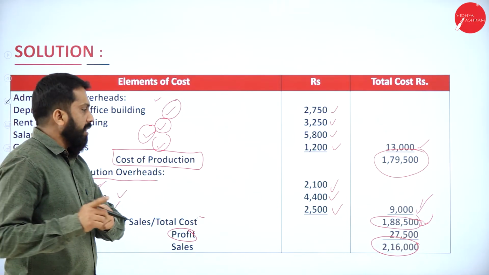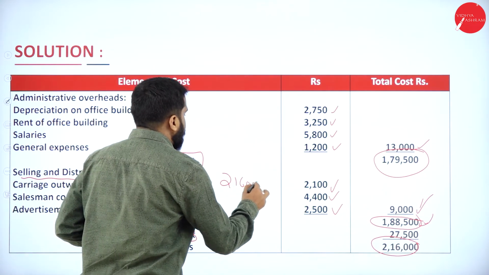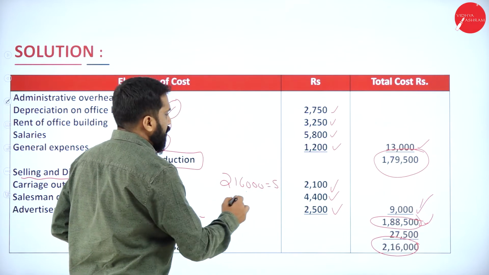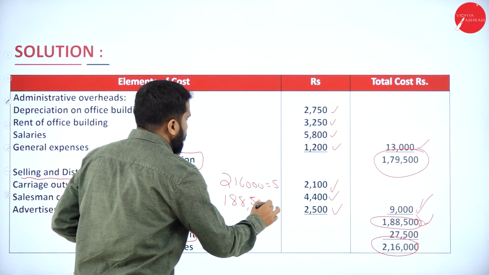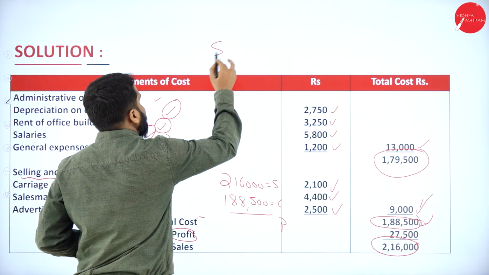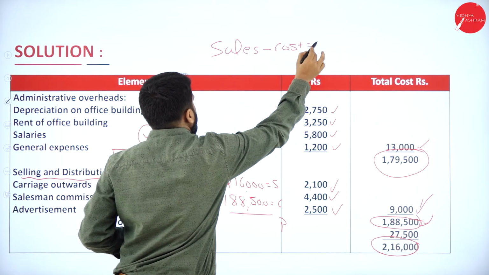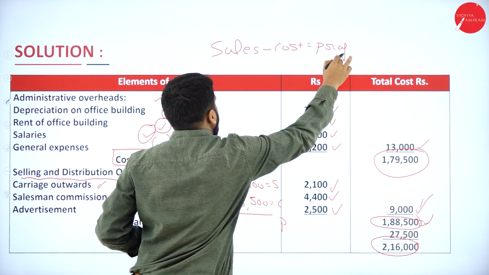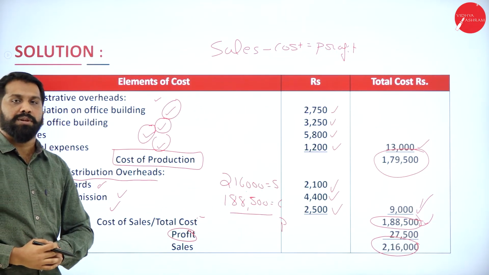Hope you understood. I'll show you again. 2,16,000 is your sales. 1,88,500 is your cost. So what is your profit? Sales minus cost is equal to profit. Remember, sales minus cost is equal to profit.